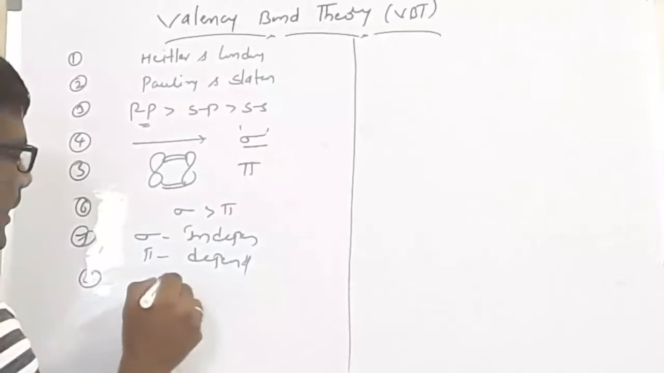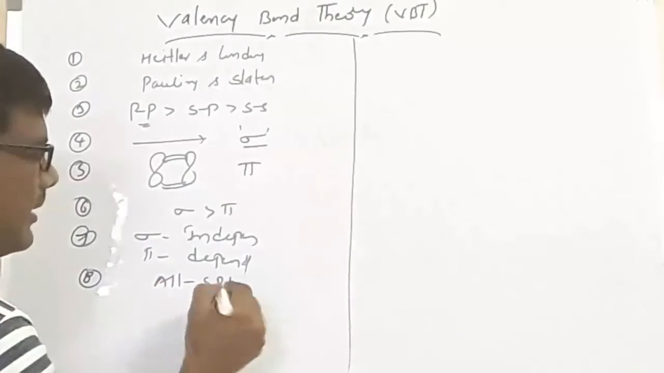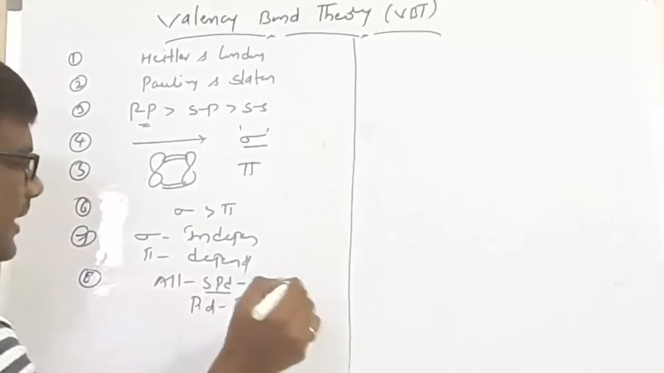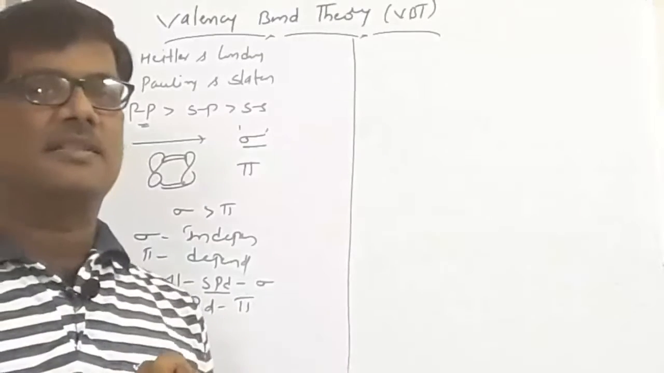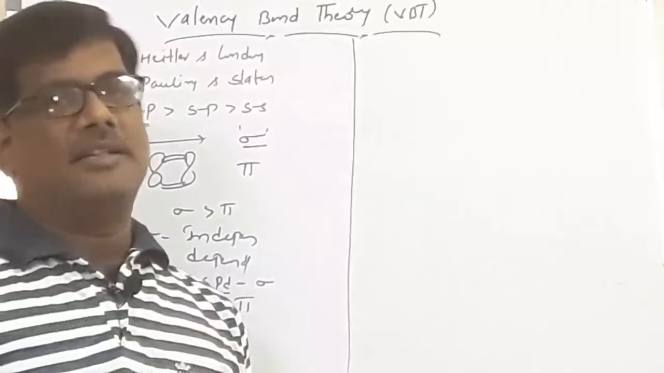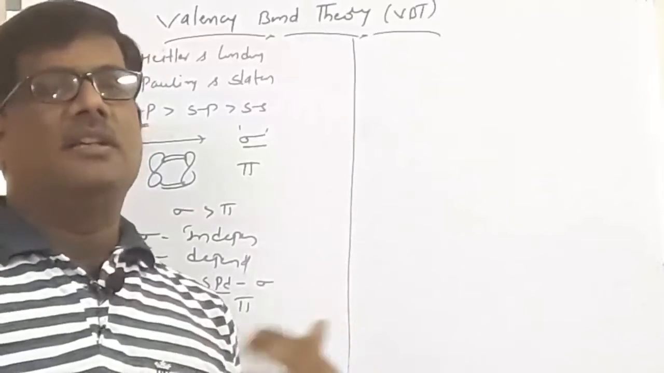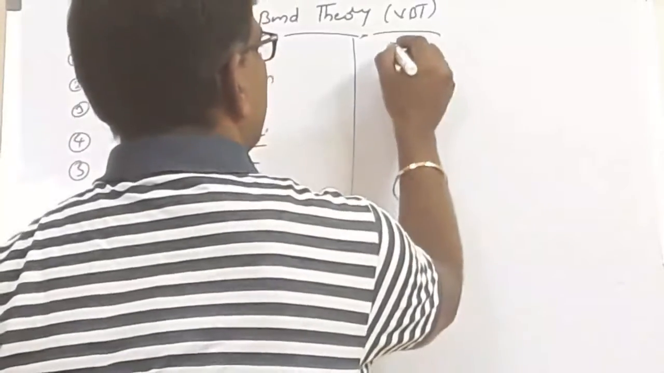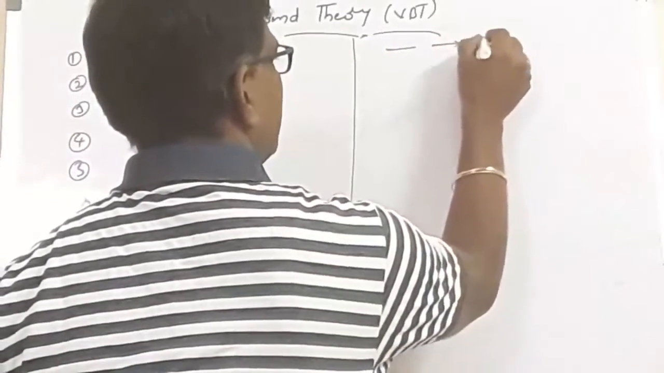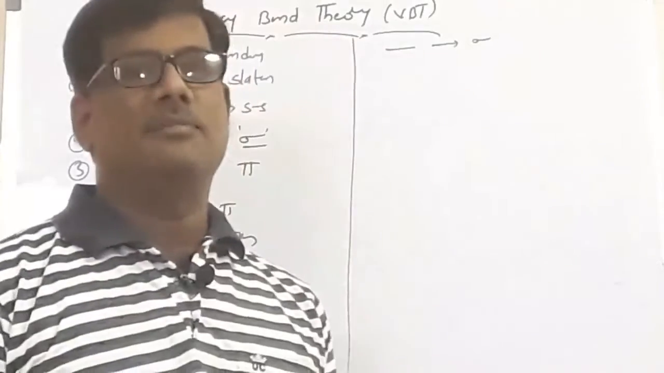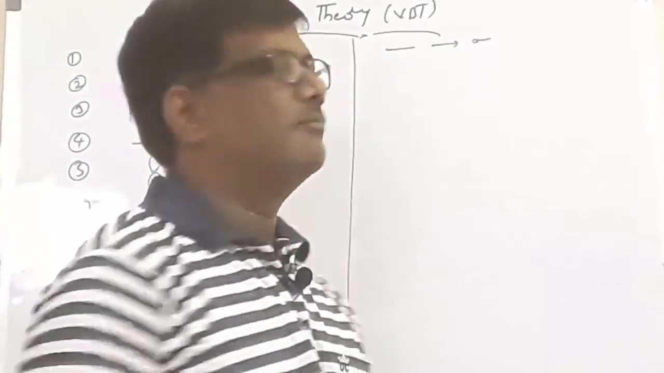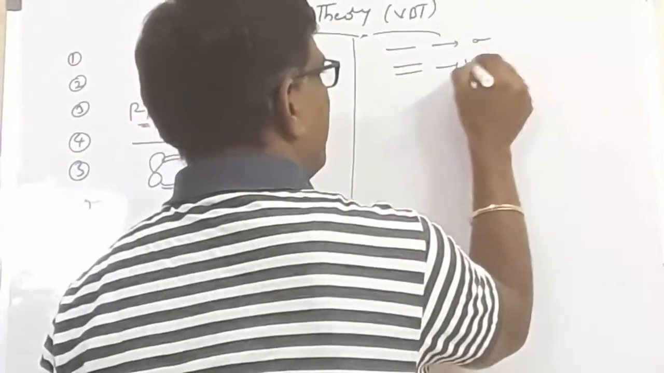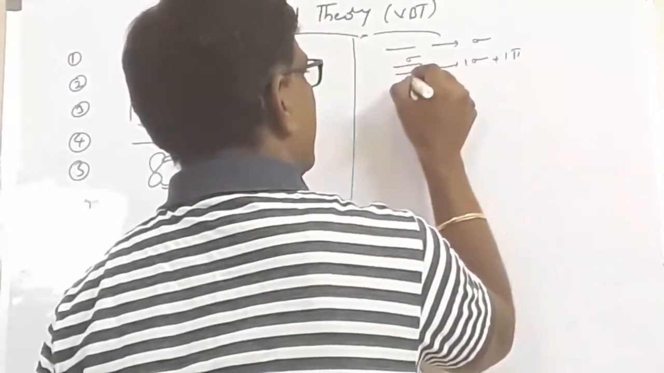And eighth, all the orbitals, s, p, d, can form the sigma bond, whereas only the p orbital and d orbital can form the pi bond. The pi bond is due to the p orbital or d orbital being involved, whereas s, p, d, all the orbitals are involved in the formation of the sigma bond. Now, a single bond is treated as a sigma bond. Whenever you have a single bond, it is treated as a sigma bond. In a double bond, there is one sigma bond and one pi bond.